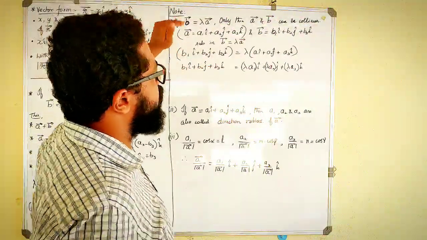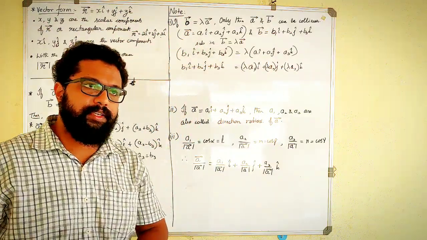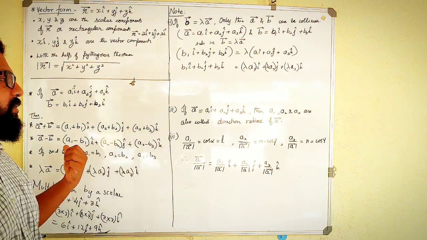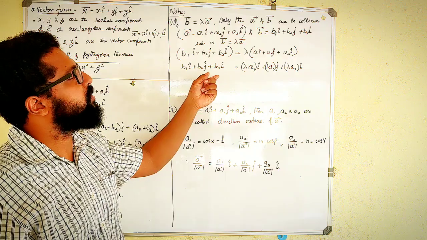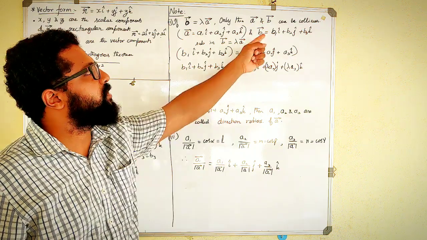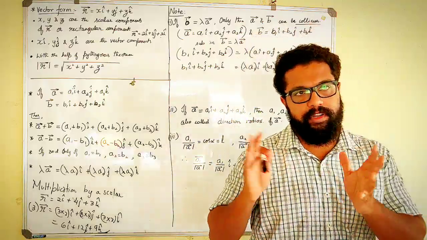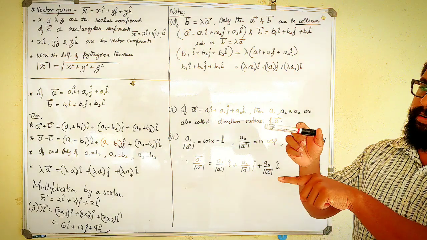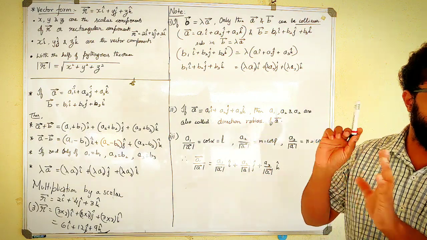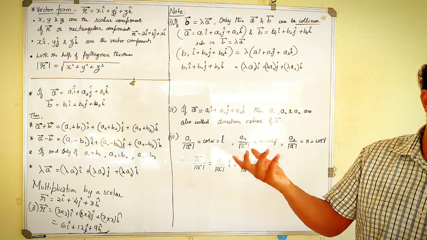So the next thing you need to know is a few notes about certain proving type of problems. They might ask you to prove whether two vectors are equal, or check whether two vectors are equal. Similarly, they can ask another type of question: check whether the two given vectors are collinear or not. We have already known the geometric meaning of collinear, correct? No? If two vectors are parallel to the same line, then they are said to be collinear. Geometrically I can tell, okay, two vectors are parallel to each other, they are collinear.